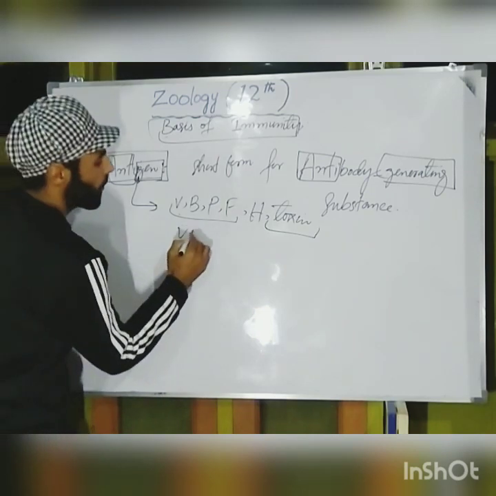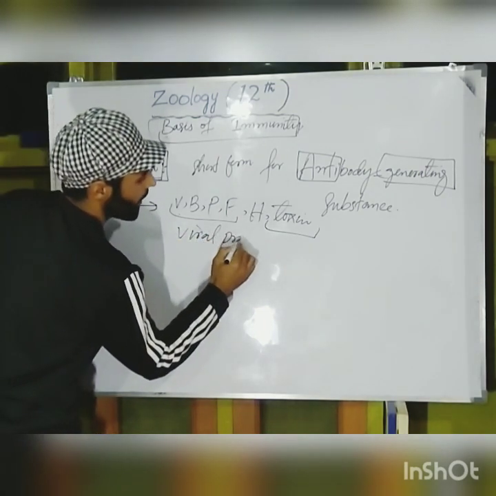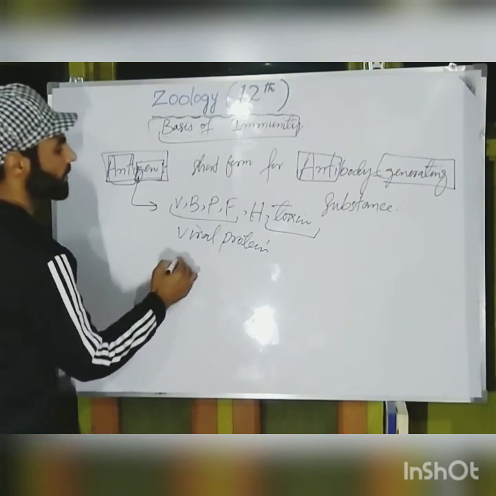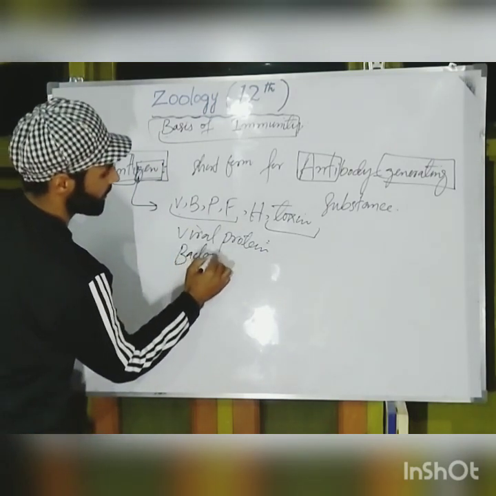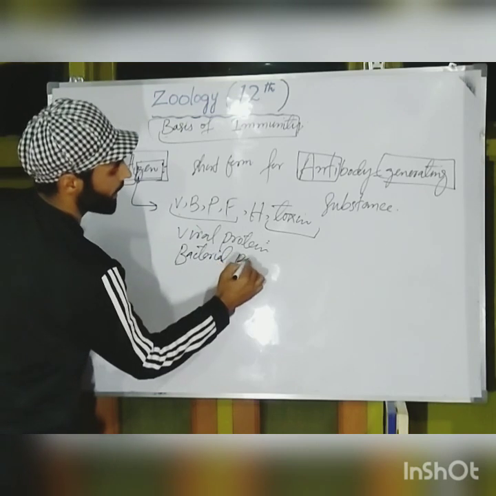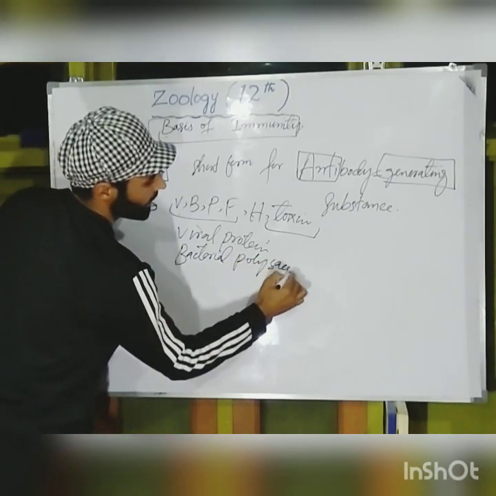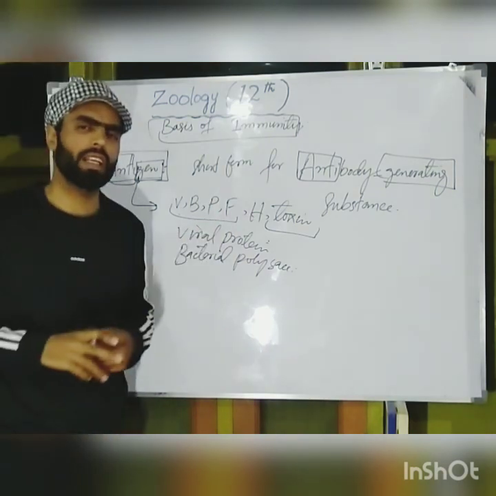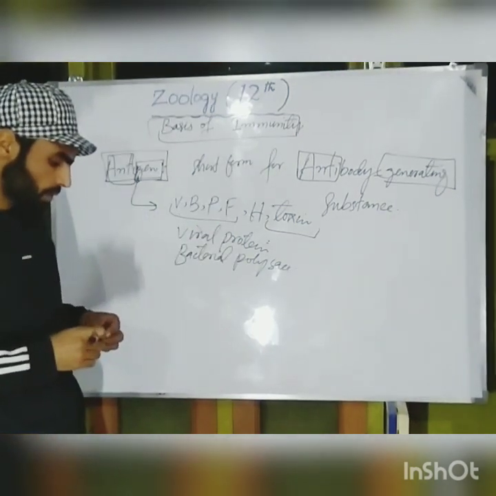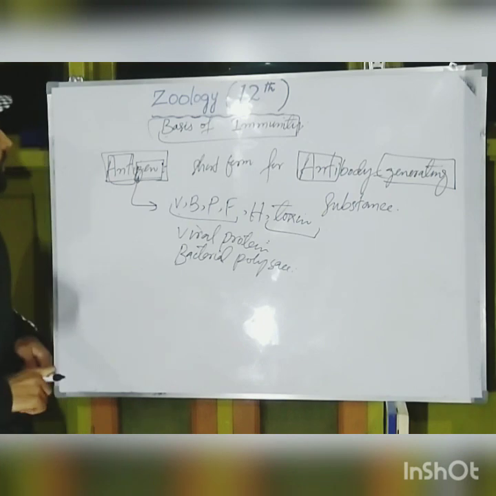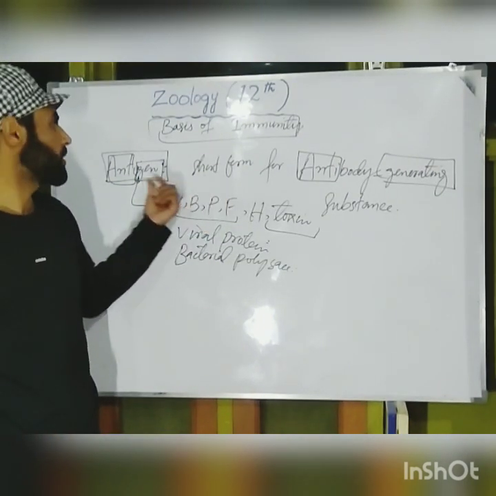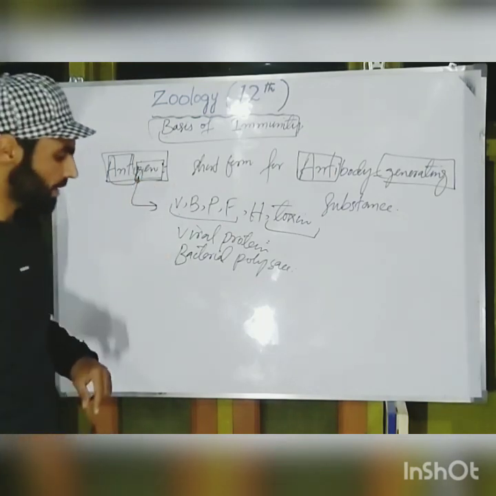For example, we have viral proteins. Sometimes even a viral protein acts as an antigen, and sometimes even a bacterial polysaccharide acts as an antigen, or sometimes a fungal protein acts as an antigen. So this is what we should know about the basics of the term antigen.